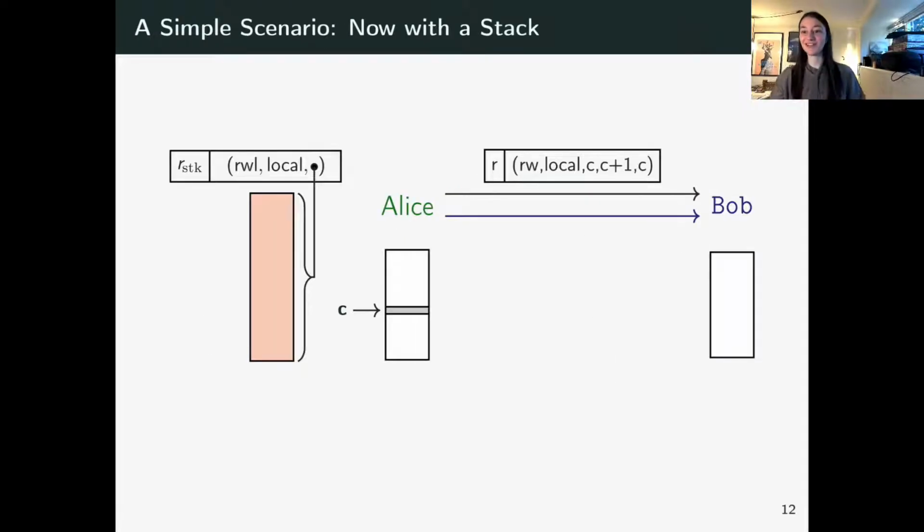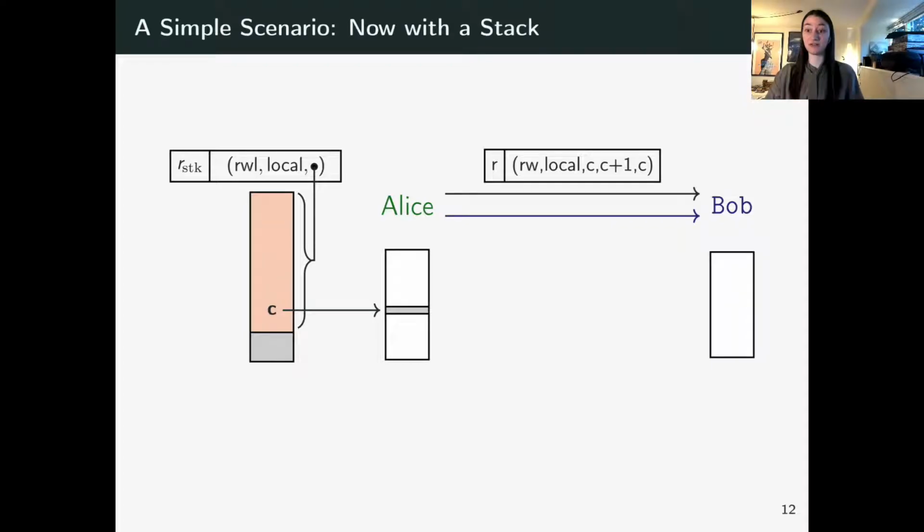So let's go back to our scenario, but now with a stack. The stack is depicted on the left, and it has a read-write-local permission. And crucially, it will be shared between Alice and Bob. So before the first call, Alice might use a part of the stack, and she will then hand out a restricted capability to Bob to protect her local stack frame. So with this capability, Bob cannot read Alice's local stack frame, but he can use it to store any word he wants.